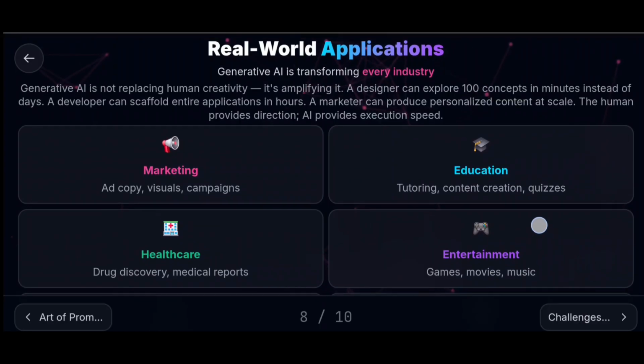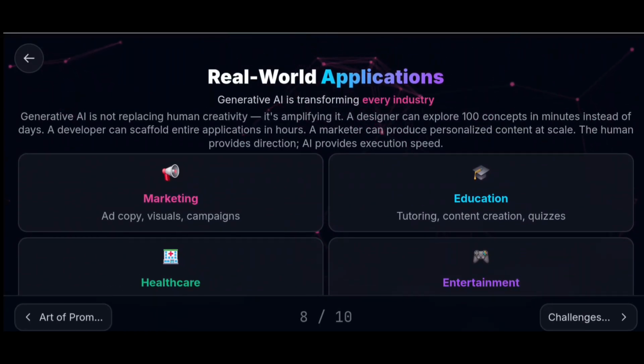Some real world applications. Generative AI is transforming every industry nowadays. Generative AI is not replacing human creativity, it's amplifying it. A designer can explore 100 concepts in minutes instead of days.